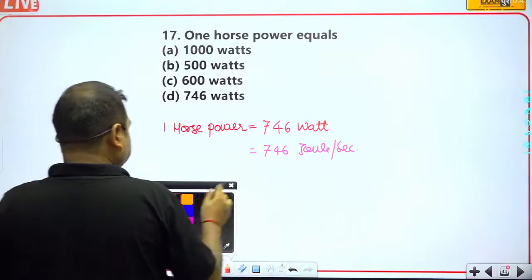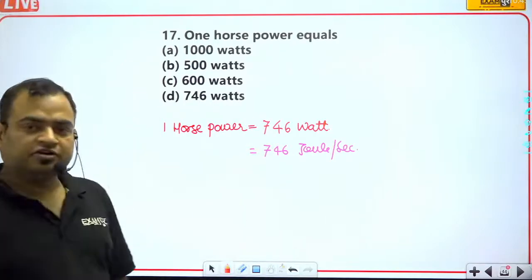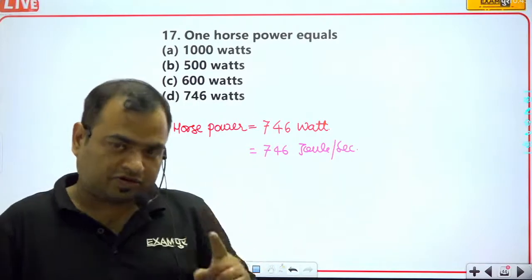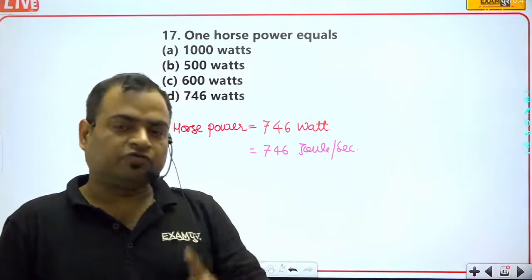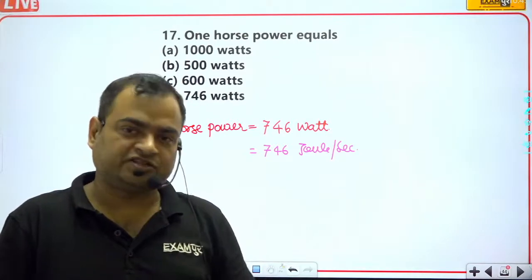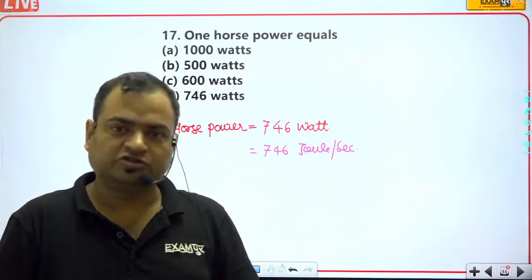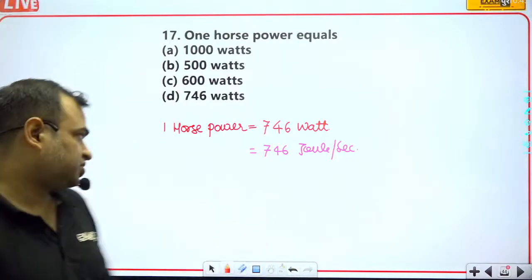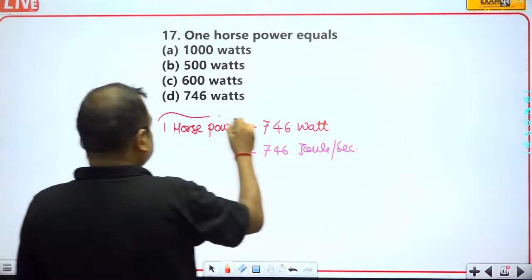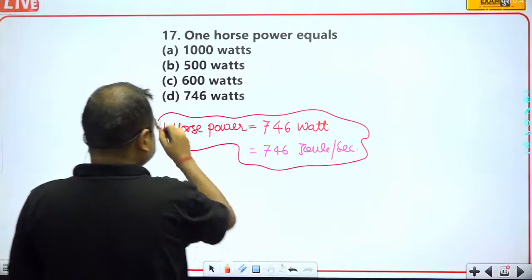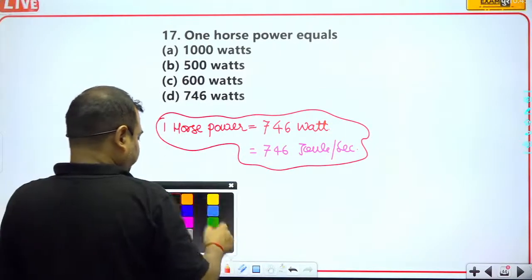Suppose I ask you: a motor having rating 1 horsepower operates for 1 hour, then how much work will be done by the motor?